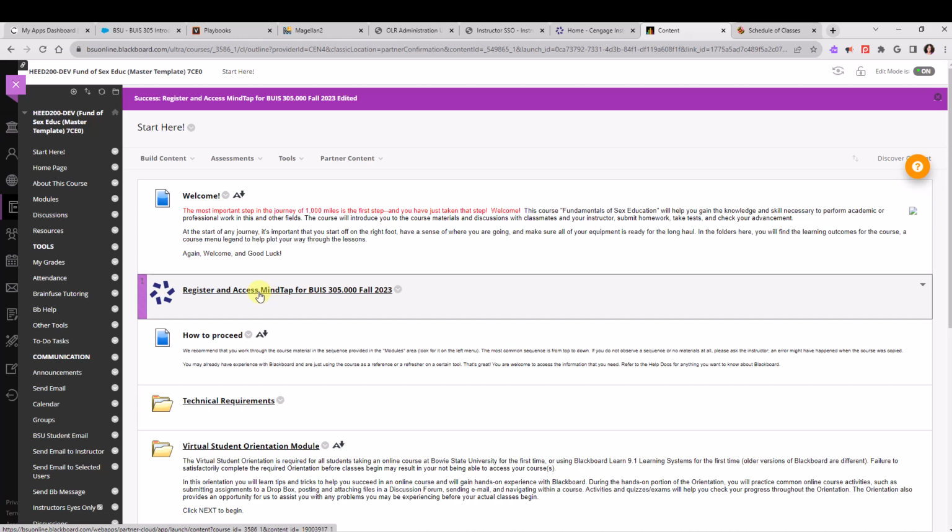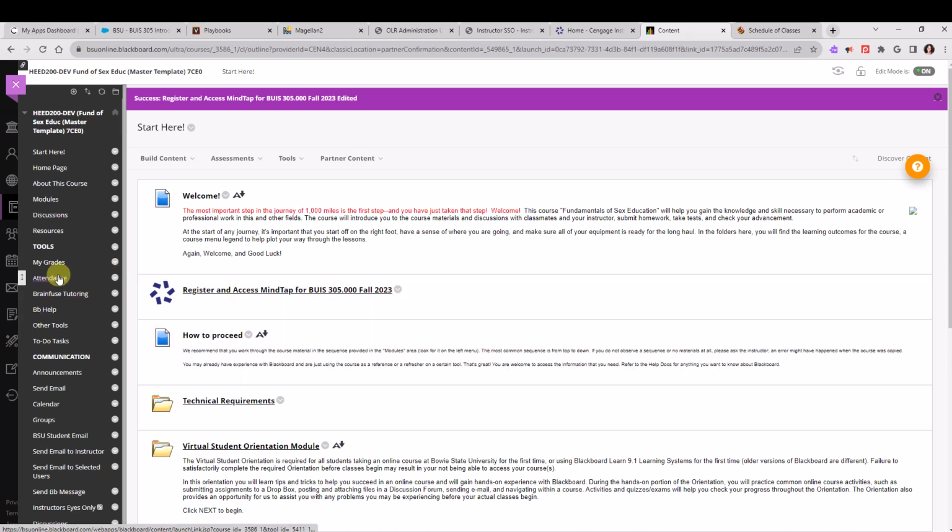So if you were wanting to link to specific assignments within the course, then you're going to have a second step. And that's called deep linking. Deep linking means you're linking to activities from the MindTap course that you have assigned to students and assignments that you want to see a column in your Blackboard gradebook for. If you decide to use the overall course score, then you won't have to do any other steps other than set it up as overall course score.